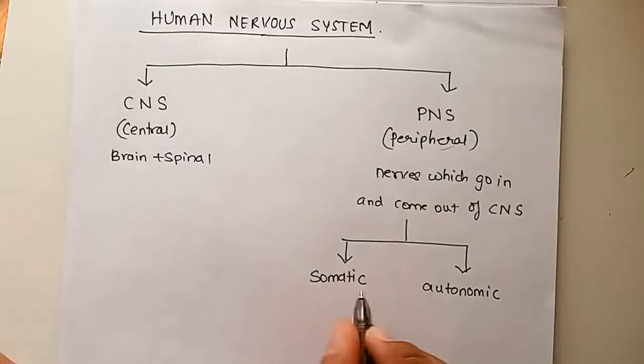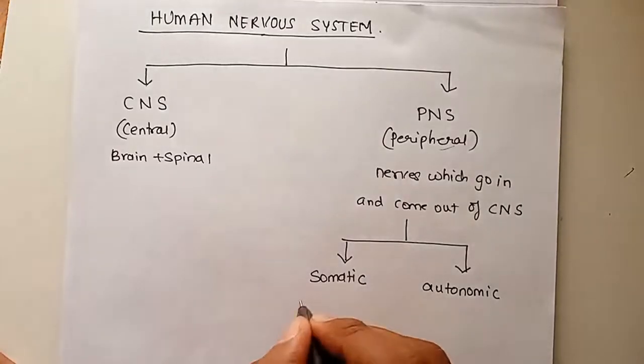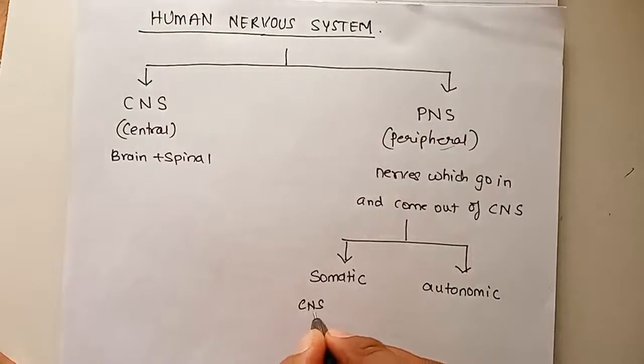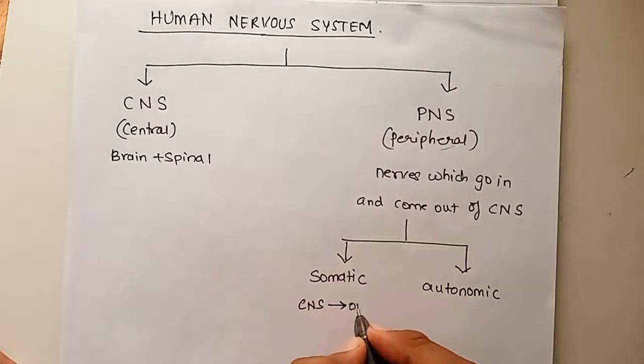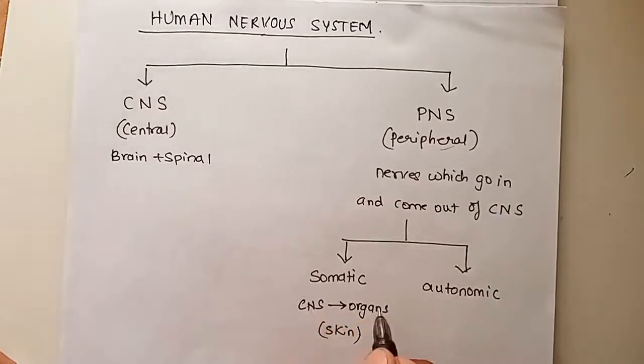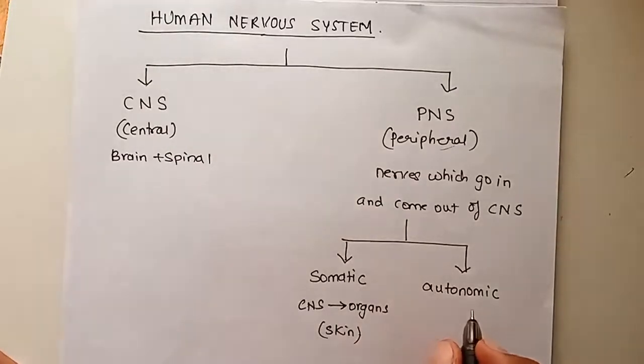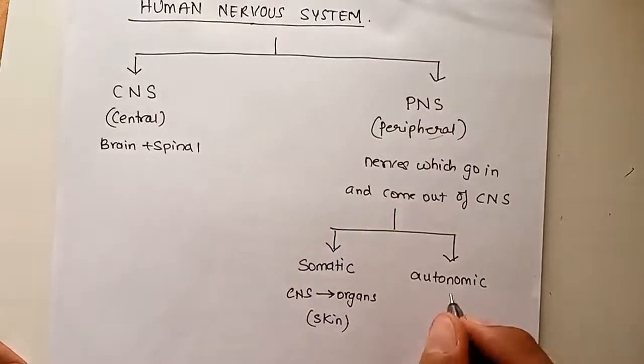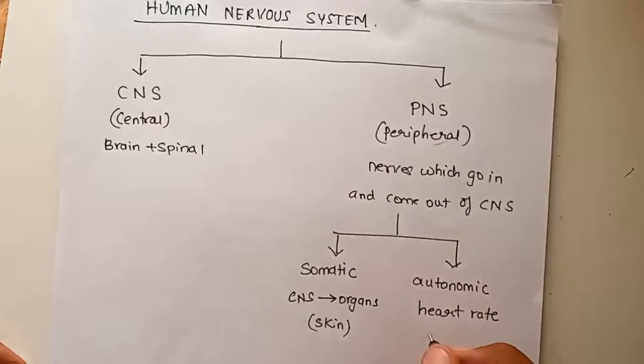The somatic nervous system, what does it do? It takes the nerves which carry information from the central nervous system to different organs of the body, like the skin, for example. This happens under the somatic nervous system. But the autonomic nervous system mostly works unconsciously. Okay, autonomic, as the name says, mostly works unconsciously, like your heart rate depends on your autonomic nervous system.